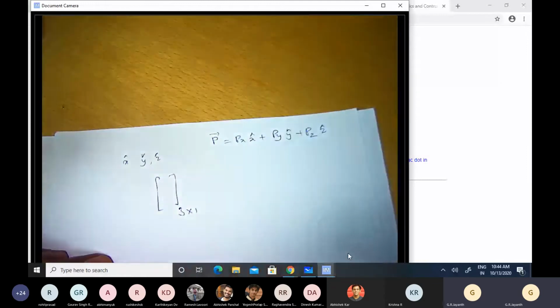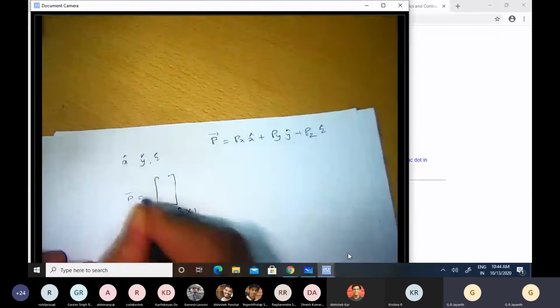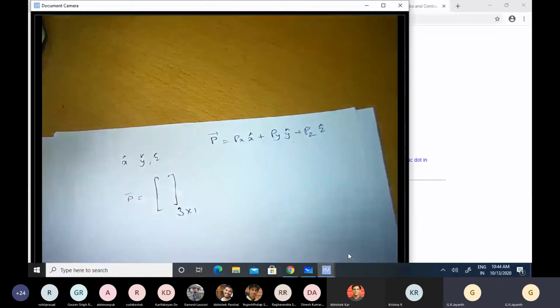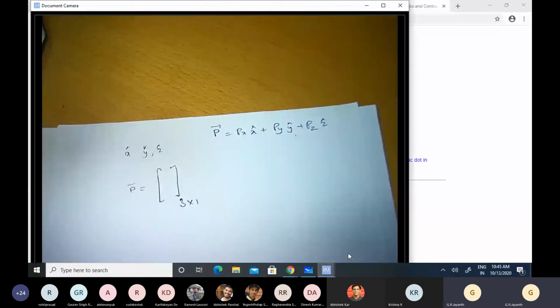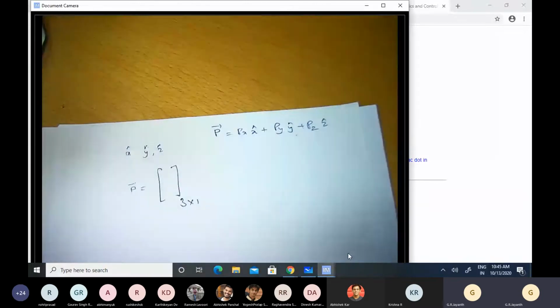Instead of representing P in this manner, let me represent it as a 3x1 column matrix. We'll soon call it a column vector, but for now we'll call it a column matrix because that's the language you are familiar with. So this is Px, Py, Pz.